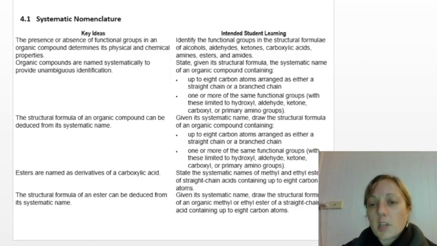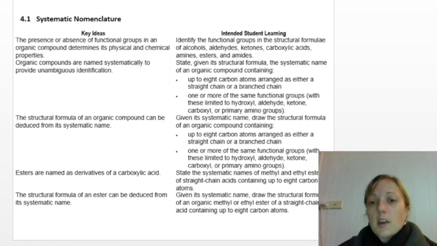So we need to have up to 8 carbon chains, either straight or branched, and we need to be able to look at one or more functional groups. So the only limit to this: hydroxyl groups, we need to be able to know primary, secondary, and tertiary alcohols. Aldehydes, they're only terminal. But with our amino group, we only need to know primary.